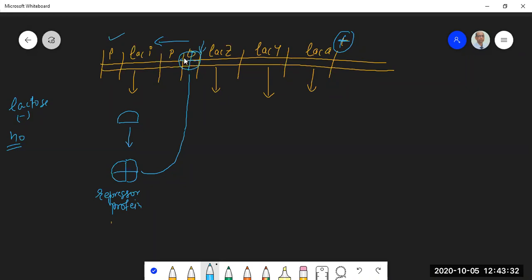So when the repressor protein in its active, tetrameric form is bound over here, obviously RNA polymerase cannot bind because these two sites are partially overlapping. So when the operator is occupied, RNA polymerase cannot come and bind to the promoter region. And as a result, there will be no transcription.